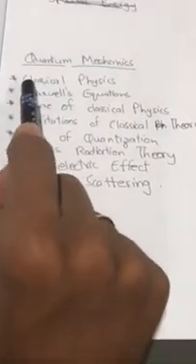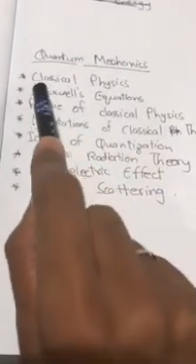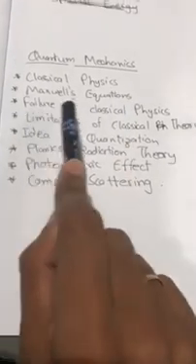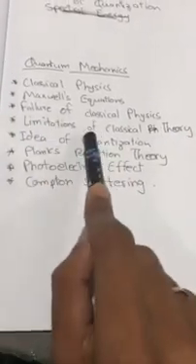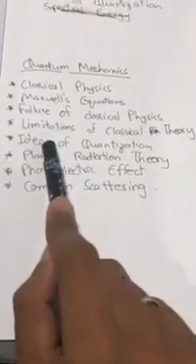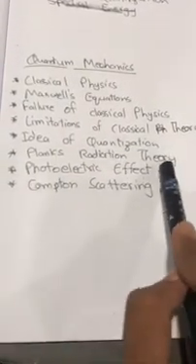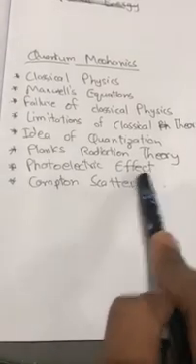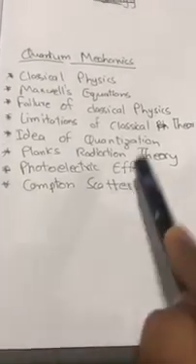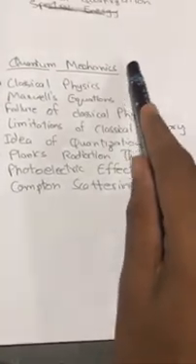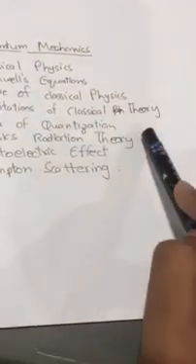Finally, let us see what we have covered in quantum mechanics. First, we started with classical physics, Maxwell's equations, failure of classical physics, limitations of classical theory, idea of quantization, Planck's radiation theory, photoelectric effect, and Compton scattering. The remaining part can be explained afterwards.